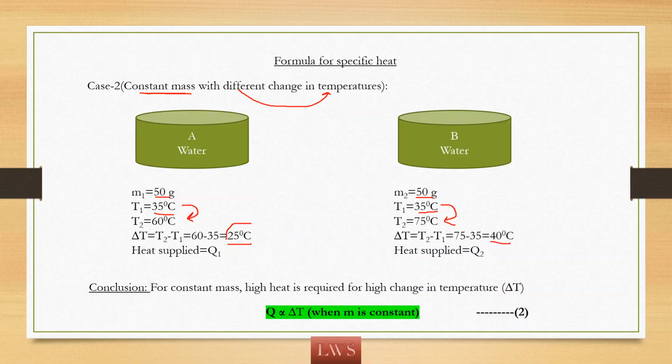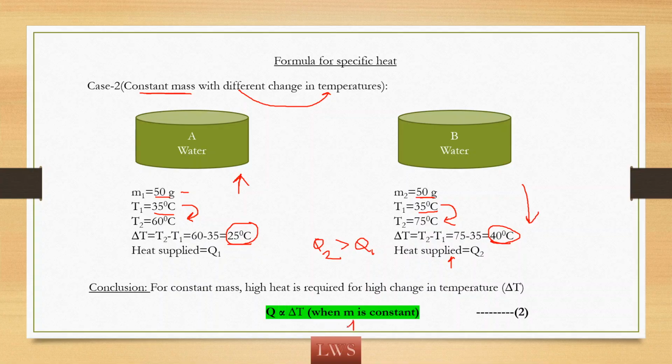So here there are different changes in temperature, but the masses are the same. Here, even though the mass is the same, as the change in temperature required in container B is more, it will take more heat compared to that of water A. Okay. So Q2 is more than Q1.